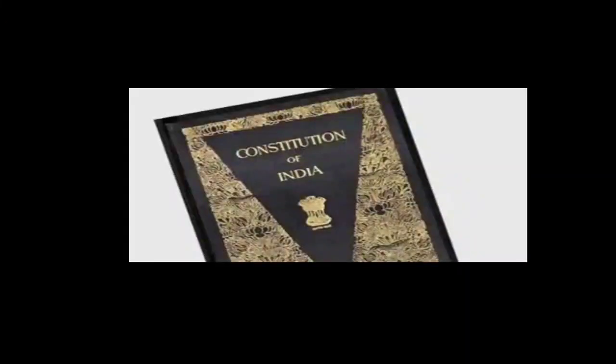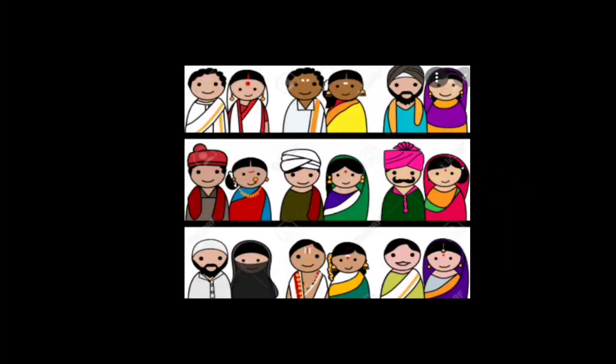And also, if we look into the Indian constitution, our constitution tries to uplift and make an effort to accommodate various tribal castes as well as religious groups in our country. Because of which we have a cluster of people living together in harmony in India.